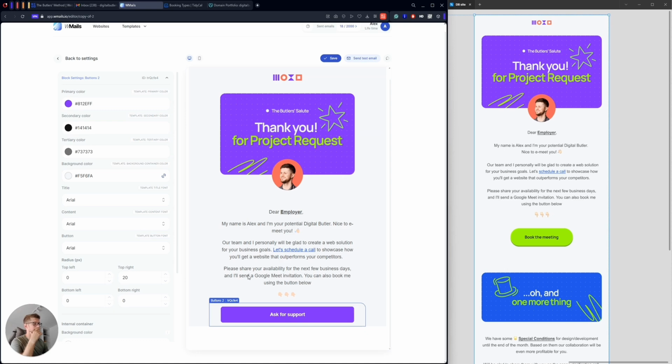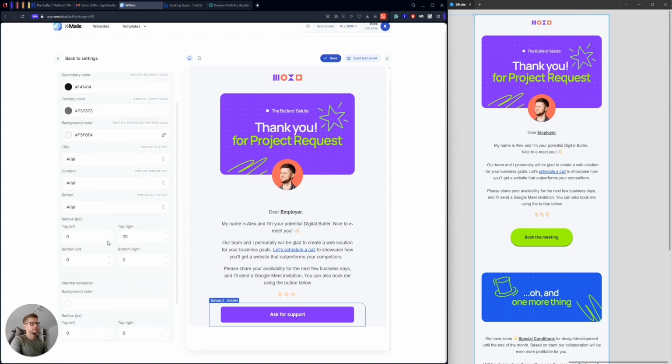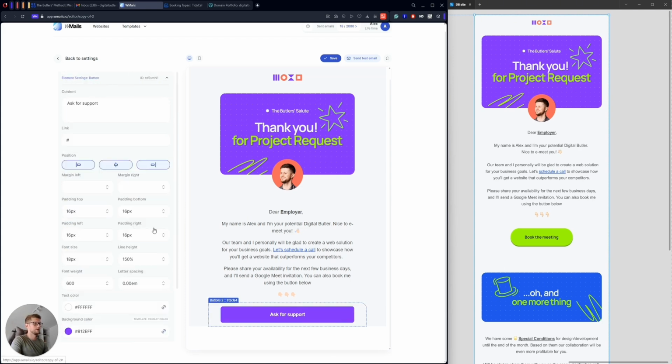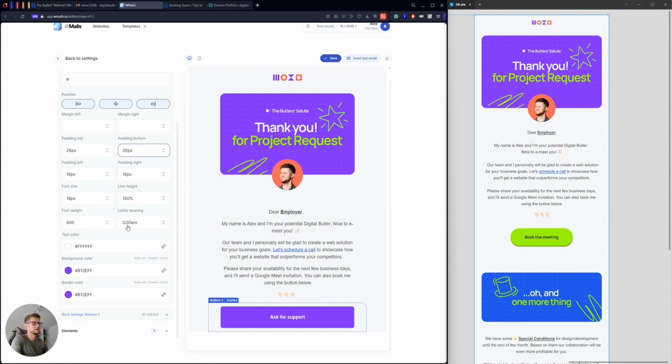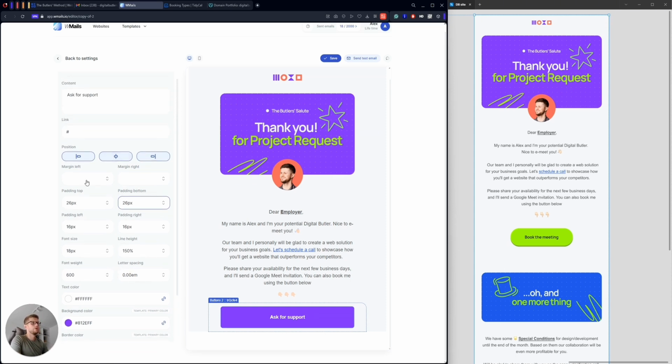actually, because I'm not able to add this shadow. This shadow is something that definitely will be added in the future as a functionality. I can keep it like this, so I can already write a text here. I can see that I can adjust the button here. So I can adjust paddings, margins, font size, letter spacing. But what I want to do,